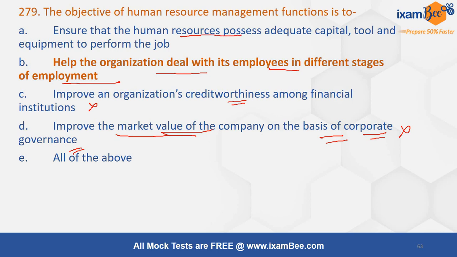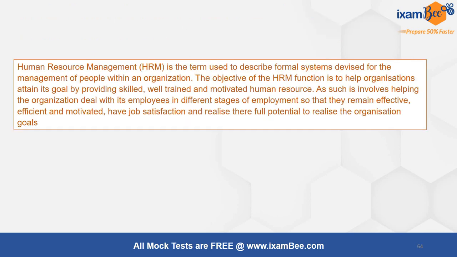Ensure that human resource possesses adequate capital, tool and equipment to perform the job. This is one of the parts, but you cannot say HR has this as a very main objective. And what does it mean by adequate capital for HR? HR itself is a capital, right? So option B becomes the best choice. The objective of the HRM function is to help the organization attain its goal by providing skilled, well-trained, motivated human resource in helping achieve the organization's goal.